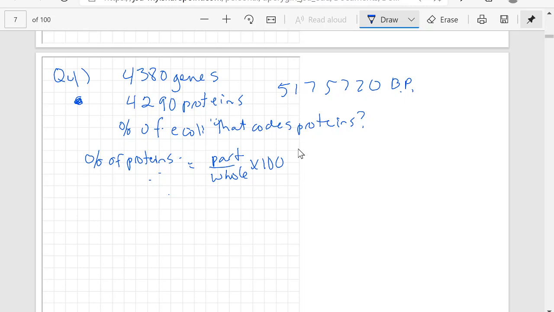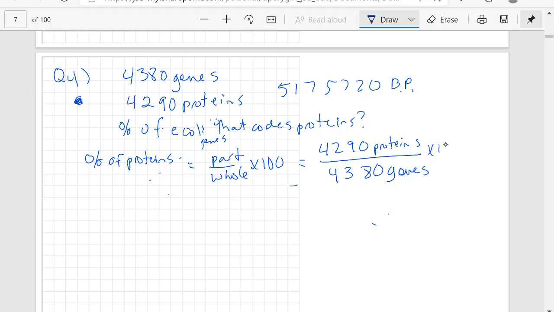So we have more genes than we have proteins. So that percent is going to be less than 100. What does that mean? That means our proteins are going to go on top. So that's 4,290 proteins divided by 4,380 genes, times 100. And that's going to give us 97.9% of the genes code proteins.